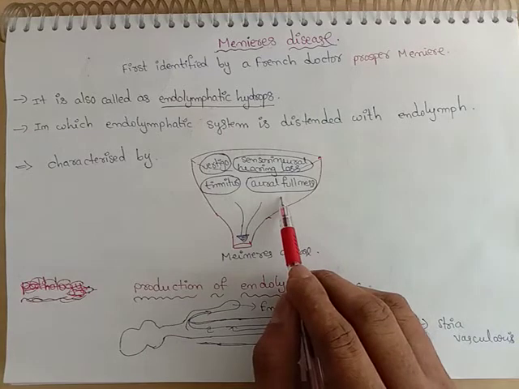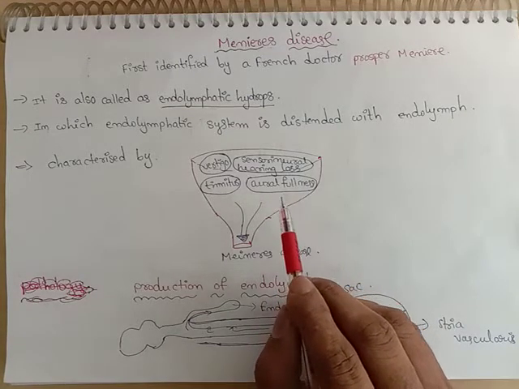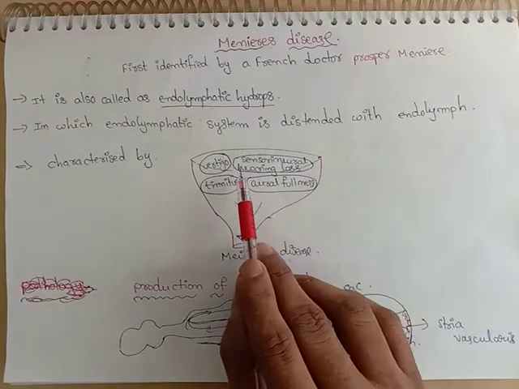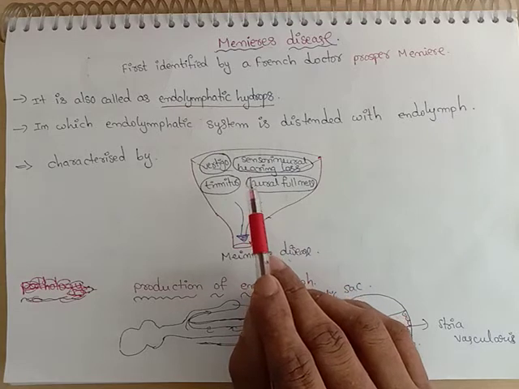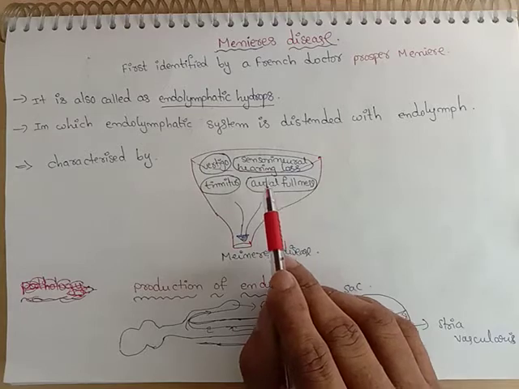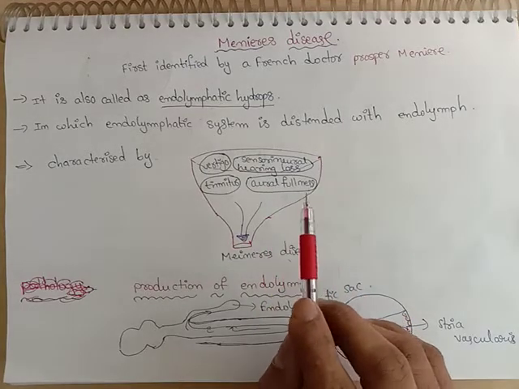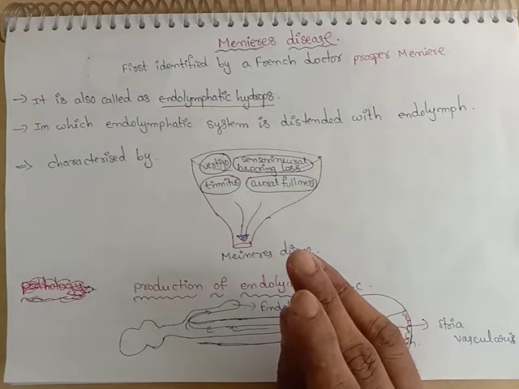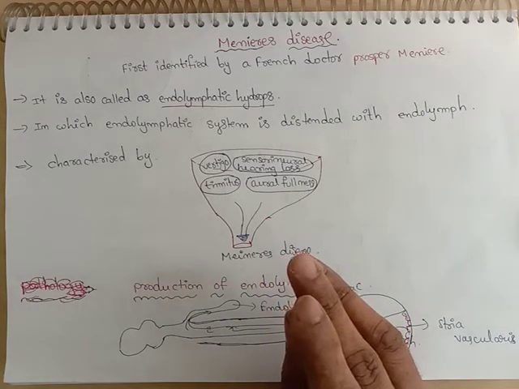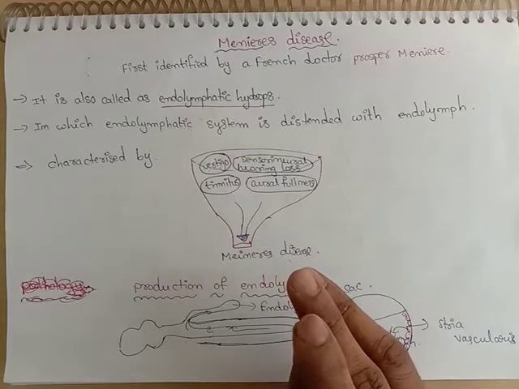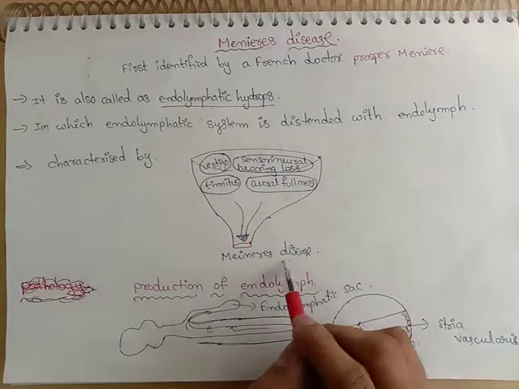It is not necessary that all these features are present. Sometimes only vertigo is present, sometimes only tinnitus. Sometimes vertigo is present in the earlier stage and later resolves, and hearing loss appears in the later stages. It is not mandatory to have all features in one patient; they may come one by one, and all are present in the end stage. This is Meniere's disease.